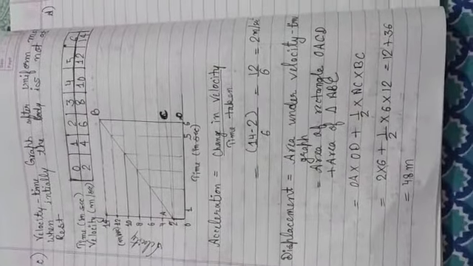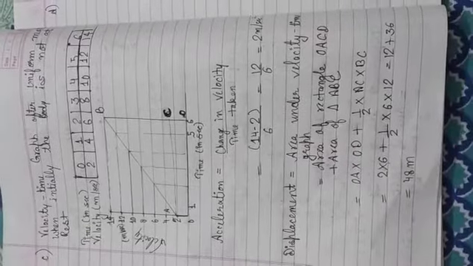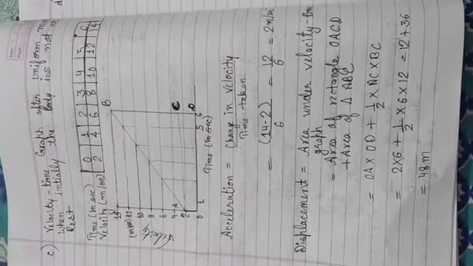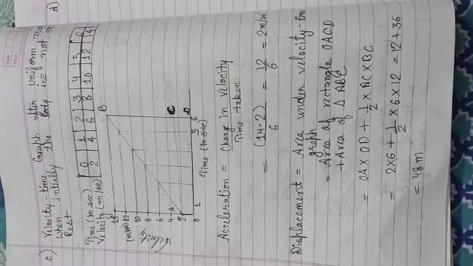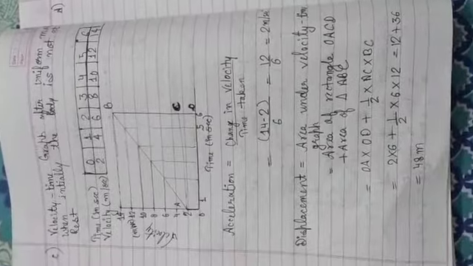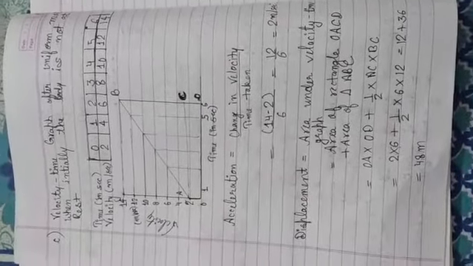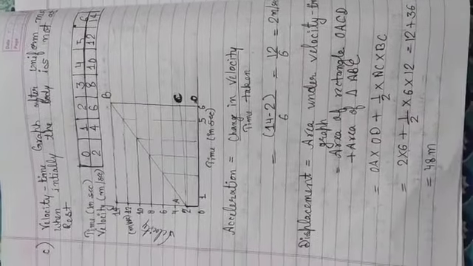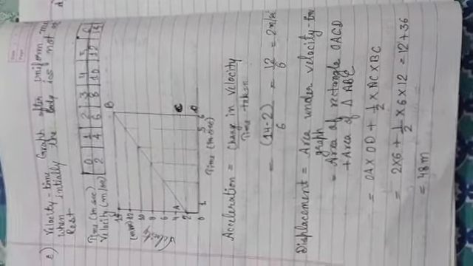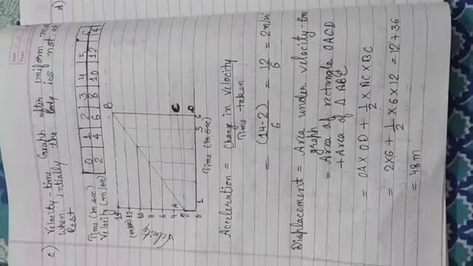Displacement is equal to area under the velocity time graph, equal to area of rectangle OACD plus area of triangle ABC. How can we find out the area of the rectangle? OA multiply OD. How can we find out the area of the triangle? Half base into height. Here OA is 2, OD is 6, so 2 multiply 6.